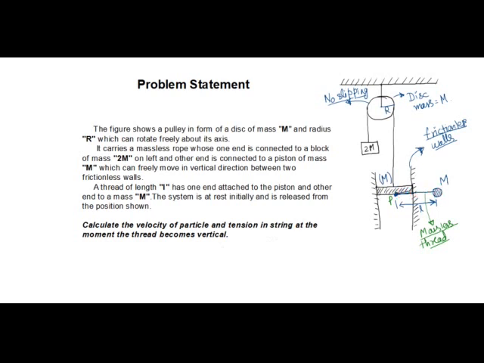Okay, so at this moment I want all of you to pause this video and try to solve this problem on your own. I can assure you that this problem is much more challenging and much more interesting as compared to the original problem. Let us now discuss the solution of this problem.